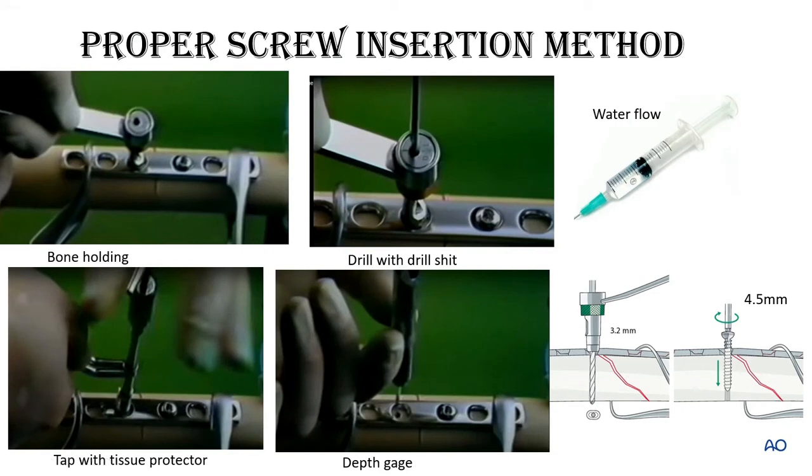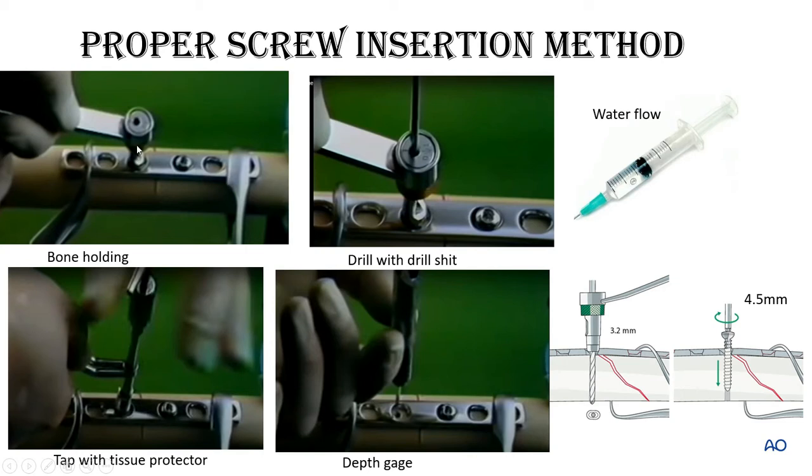Now, how to put a proper screw? Suppose this is a dynamic compression plate and we are going to put a plate. First, you have to do proper dressing and draping. You have to follow proper OT protocol. Then you have to do the proper incision, soft tissue dissection, and put the Homans. Now, first you have to do proper reduction and temporary fixation of the bone and plate by a bone plate holding forceps or parabolic forceps.